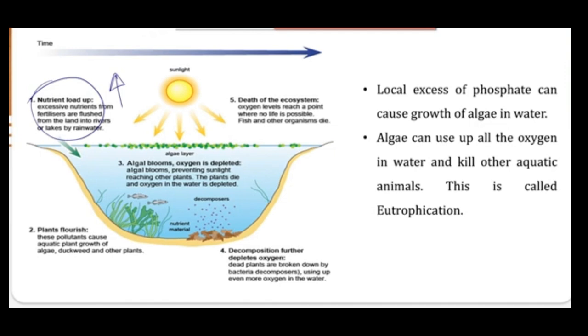Other than that, when we are talking about algae, whenever there is this bloom, or excess of nutrients, these algae will start increasing their population, and there will be an algae bloom, where on the surface of the water body there will be these algae surviving over here.